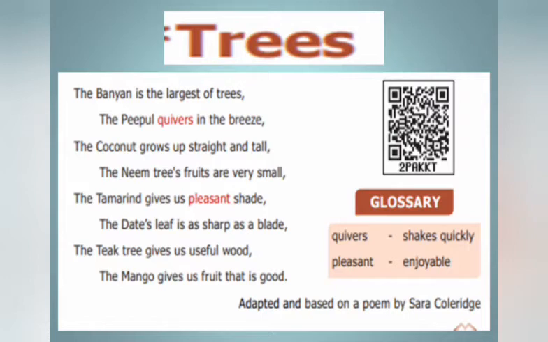Please listen carefully. The banyan is the largest of trees. The people quivers in the breeze. The coconut grows up straight and tall. The neem tree's fruits are very small. These are the first 4 lines from this memory poem. Okay, now I am going to explain it to you.